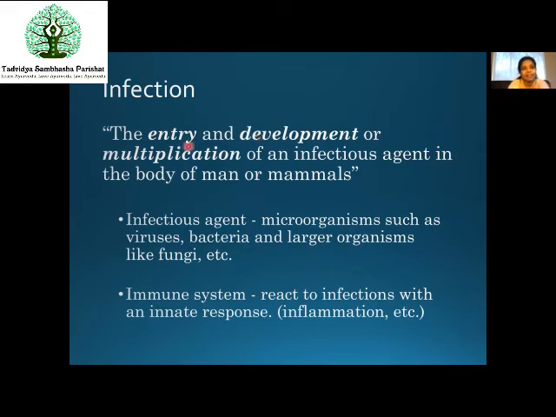And multiplication in case of viruses, it will enter and it will start to multiply immediately. Fine. So when it multiplies, it enters and multiplies, enters and multiplies. Remember this. Only then we call this infection. Not the disease but infection. It doesn't mean that the disease is established. It means that the infection has occurred.